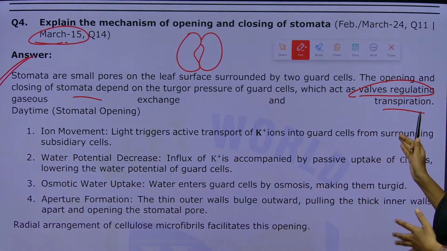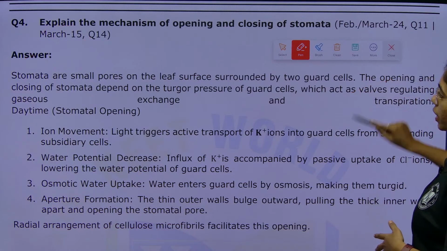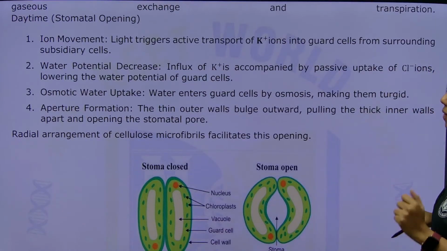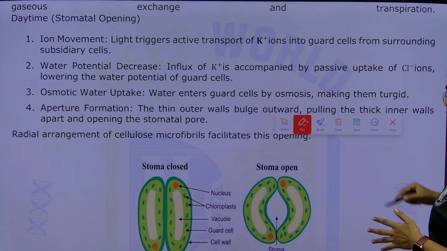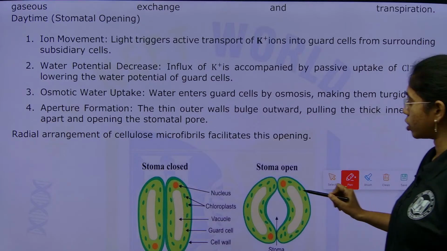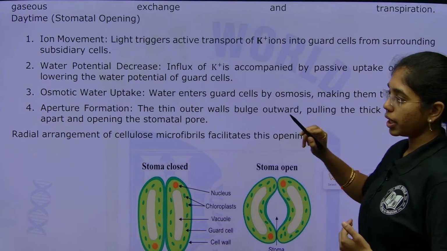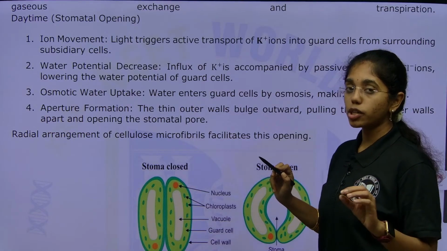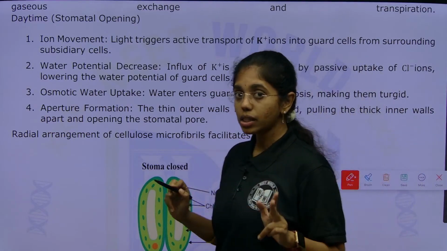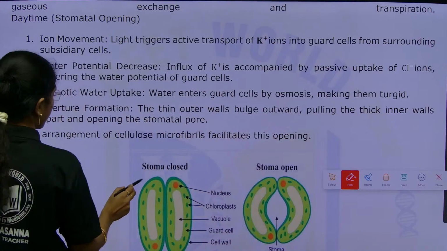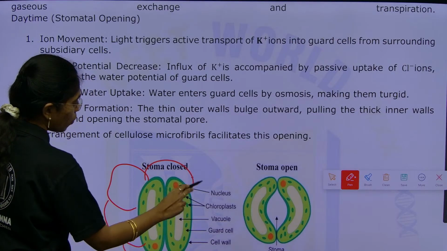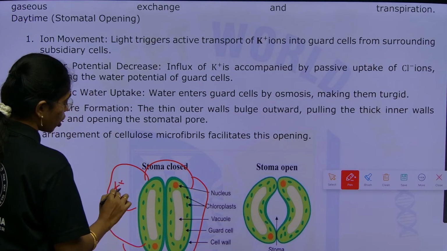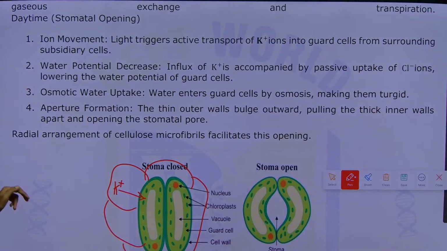So, here you can see stomatal opening first. What are the changes that you will observe in stomatal opening? First is ion movement. Light will trigger the active transport of potassium into the guard cells from surrounding subsidiary cells. In a stomatal apparatus you will have the stomatal pore, guard cells and subsidiary cells. From the subsidiary cells which are in close proximity with the guard cells, there will be active transport of potassium ions into the guard cells.